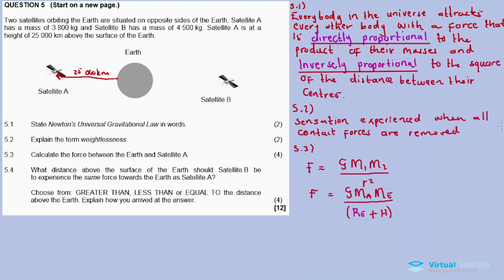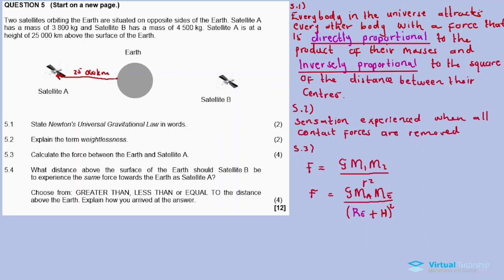So check out something. How about we rewrite this formula in this format? Then it's squared. Now it's still G, which is a constant. Mass 1 will represent the mass of the satellite A, and then mass E is the mass of the planet Earth, and then the distance r, which is measured from center to center. They gave us the 25 kilometer distance from the surface to the satellite, yet we also need the radius of the planet Earth.